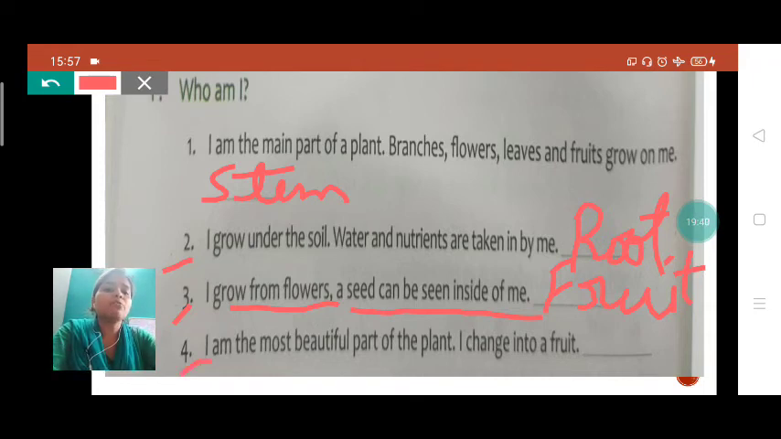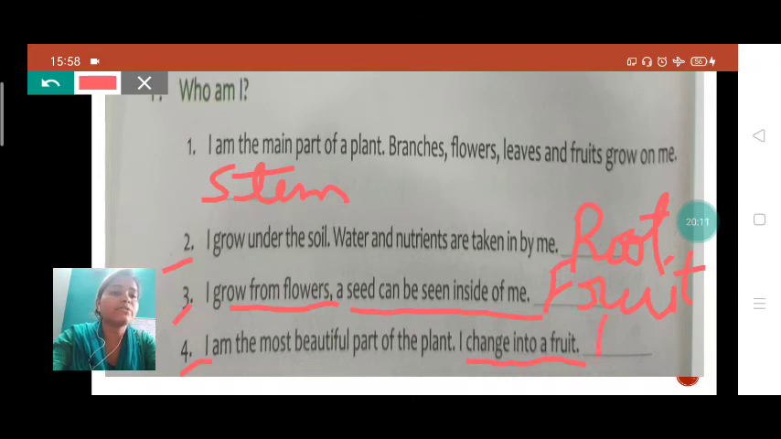I am the most beautiful part of the plant. I change into fruit. Yes, student. Which part of a plant changes into fruit, and which part of a plant is the most beautiful? Yes, it is flower. Okay student, flower makes the plant more beautiful. Okay, and flower changes into fruit. So the right answer will be flower here.